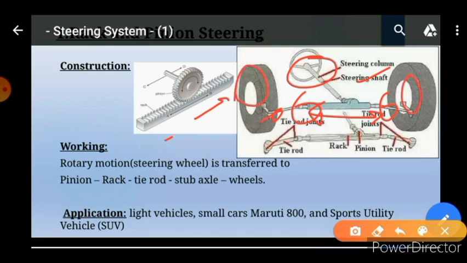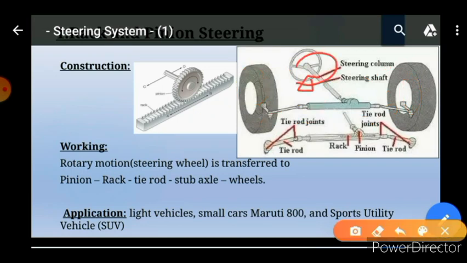So when we give clockwise motion to the wheel, this allows the rack to move to the left-hand side in this direction, and thus we get the right turn. In the other way, when we give left-hand side motion to the wheel, it transfers this rotary motion to linear, and the rack moves in this direction, and we get the left turn.